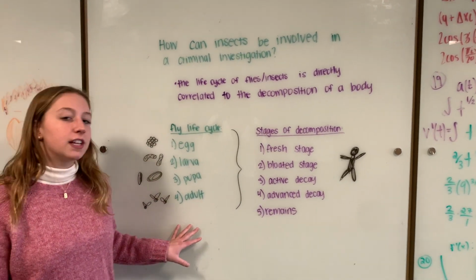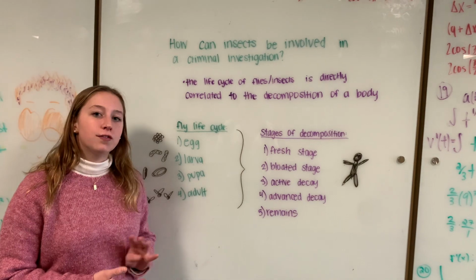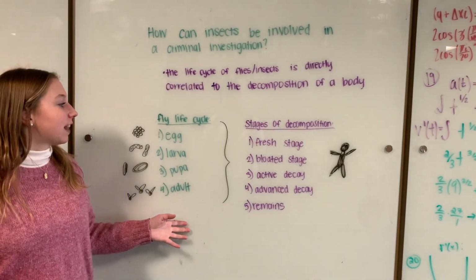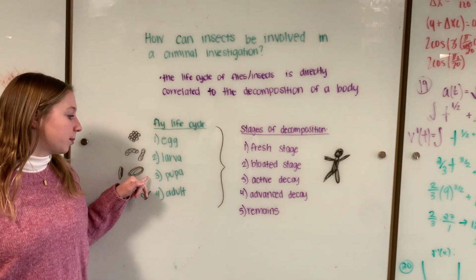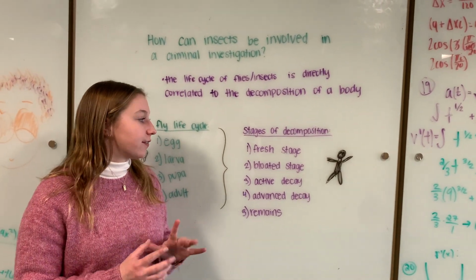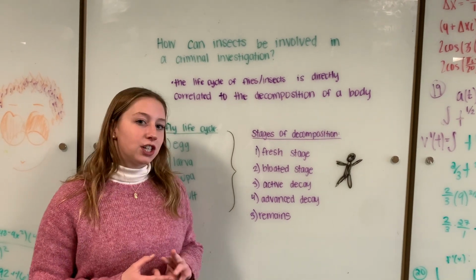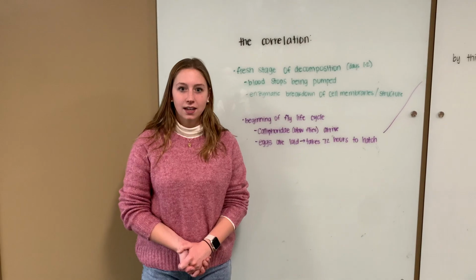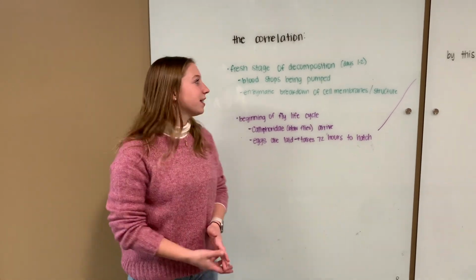The fly life cycle consists of 4 stages, and each of these 4 stages corresponds to one of the 5 stages of decomposition. Flies start as eggs, then move to larvae, pupas, and adults, and in the decomposition of a body, the first stage is the fresh stage, bloated stage, active decay, advanced decay, and then the remain stage. What is the correlation between these two things?